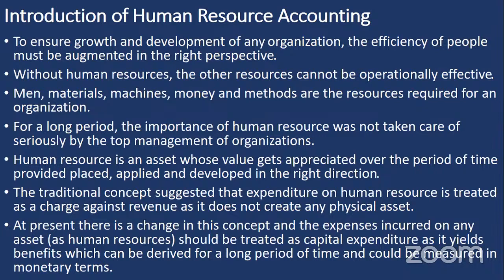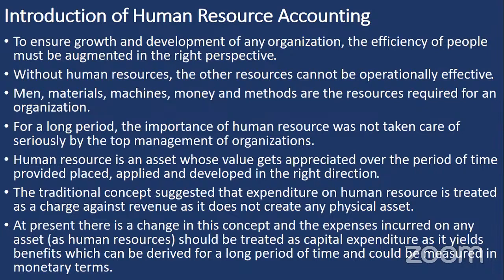It is only the human resources who try to utilize the various resources of the business organization and make them effectively utilized. Then they try to generate profit and improve the financial position. So what are the various resources that can be managed by the people in a business organization?